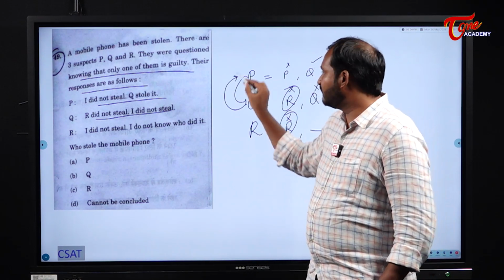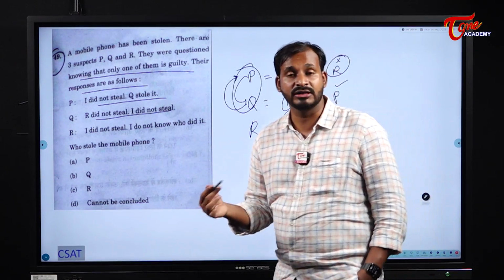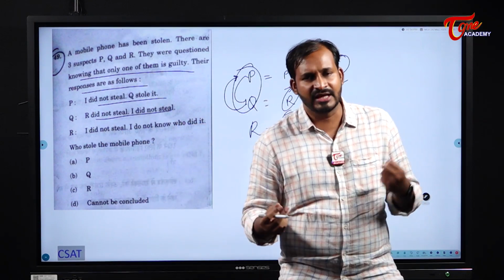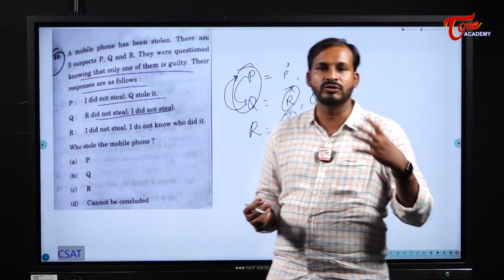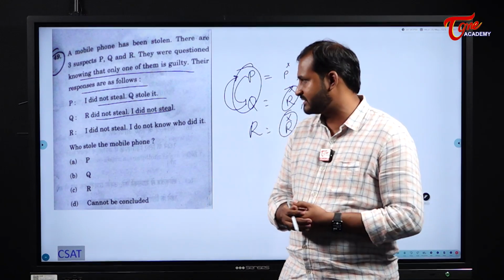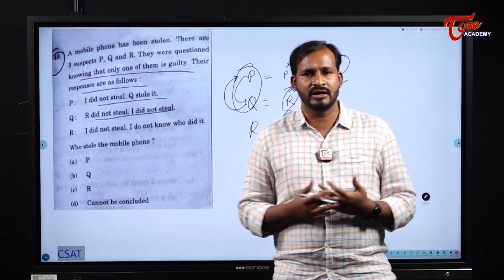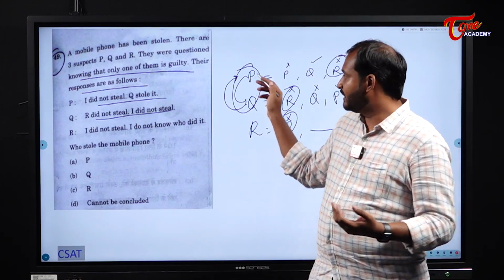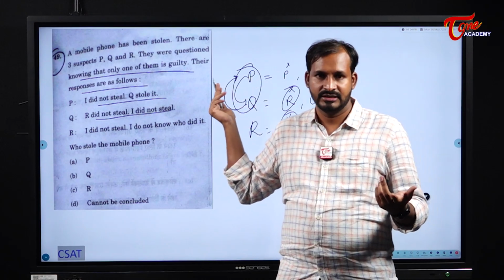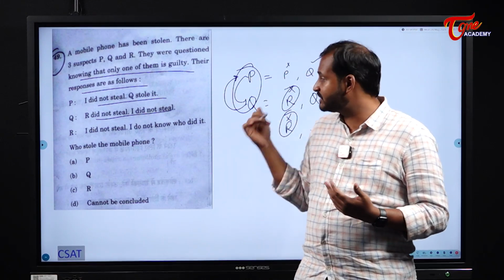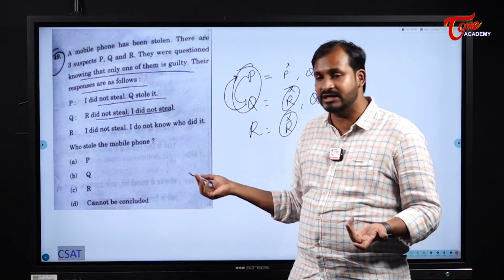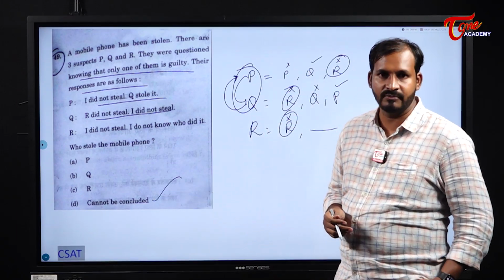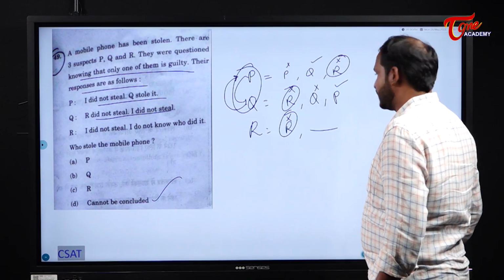That means the thief might be one among P and Q. And there is no solid proof that they are telling the truth, no probability or anything like that. They didn't mention it. So without knowing who is telling the truth, there is a thief but we don't know who. P is telling Q and Q is telling P. So we cannot say who is telling the truth, and they didn't mention any relation either. So here, cannot be concluded will be our answer.